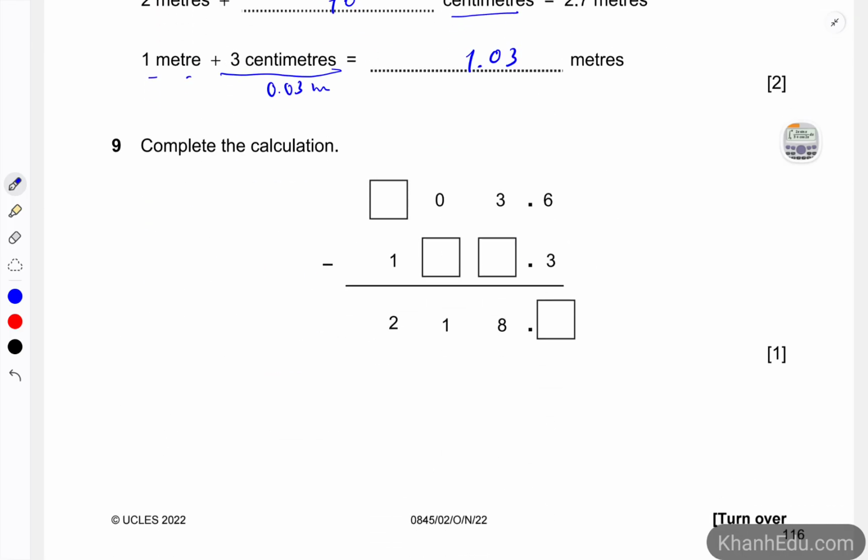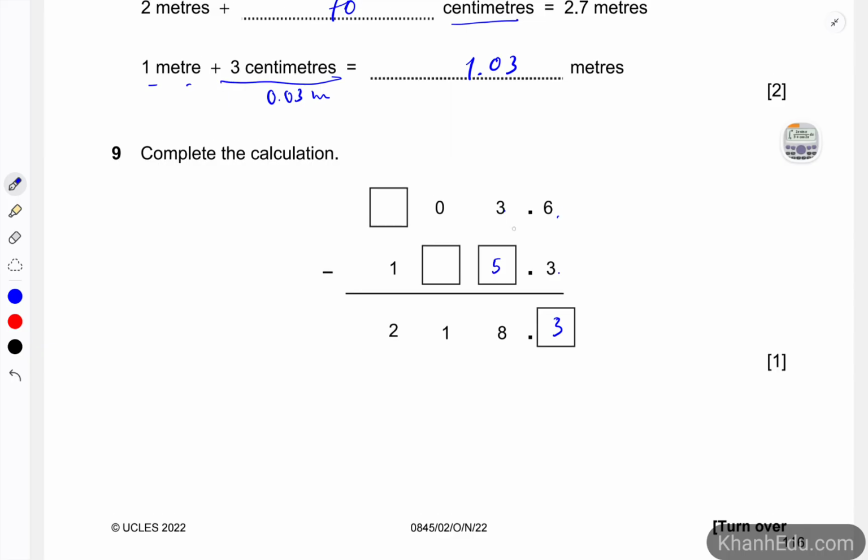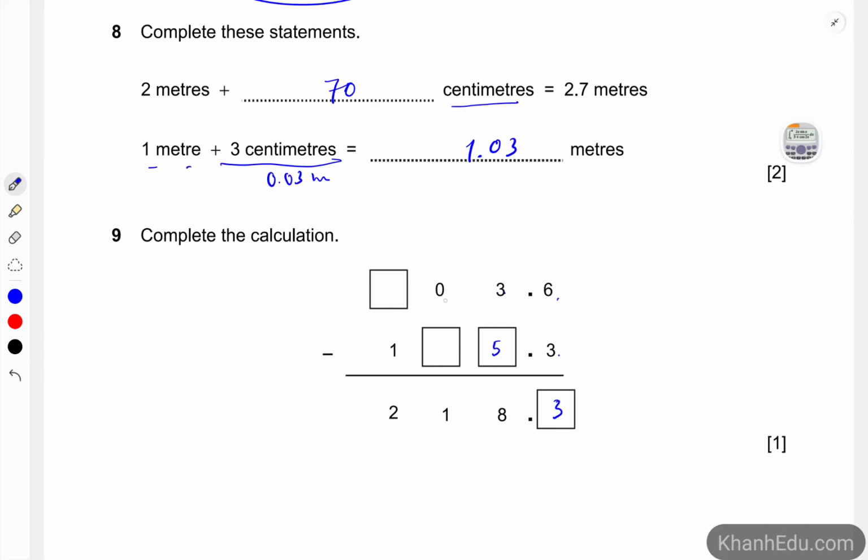Complete the calculation. So we have 6 minus 3 is 3. And 3 has to minus something to equal 8. So it is number 5, right? And remember that we have to borrow 1 when we are carrying out this calculation. So 0 minus something and then minus 1 to equal 1.